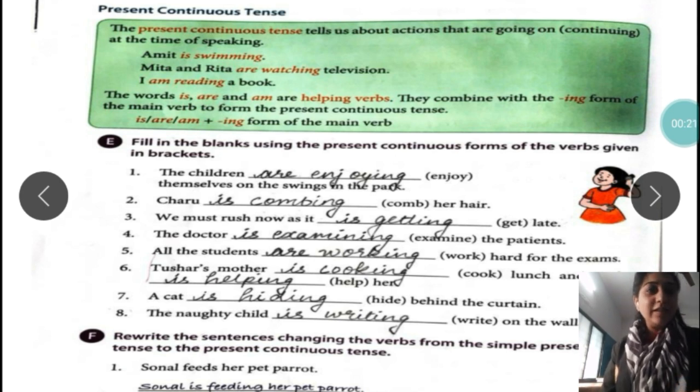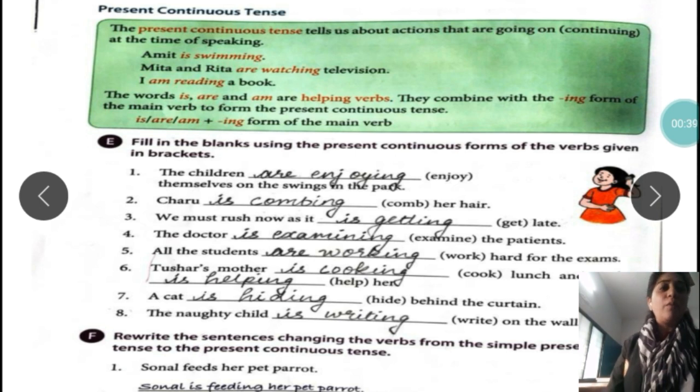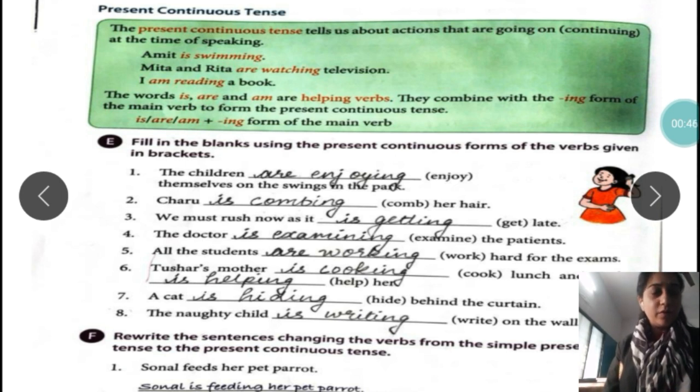And we have also seen that the words is, are, am are helping verbs, and they are combined with the main verb plus ing form. Suppose write would be writing. So now let's start with the activity portion. Fill in the blanks using present continuous form. You have to use is, are and am plus the verb. Okay. So in the bracket is given, you have to add ing.